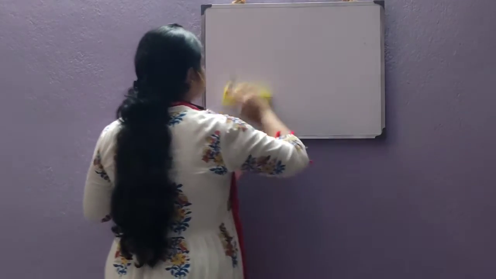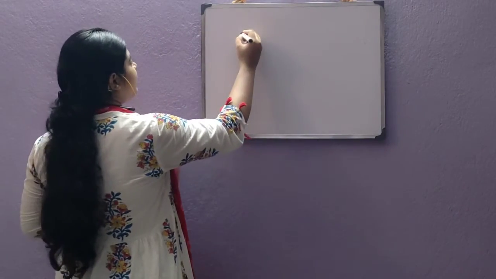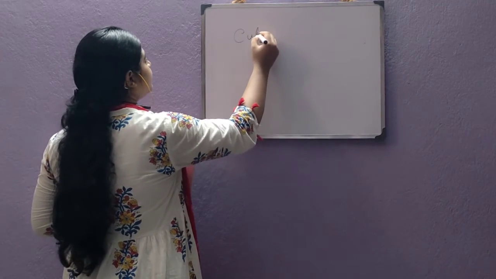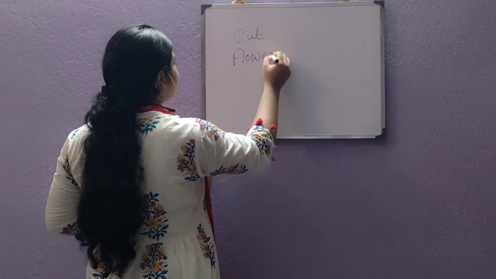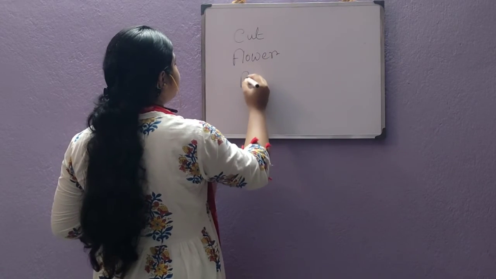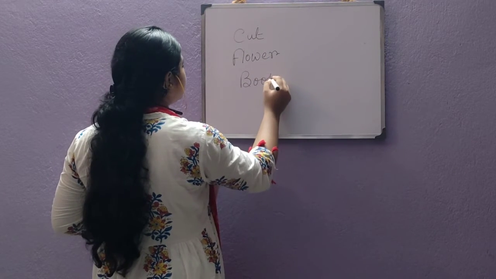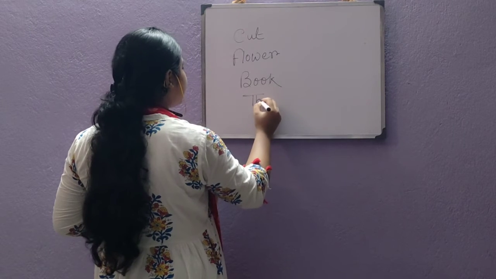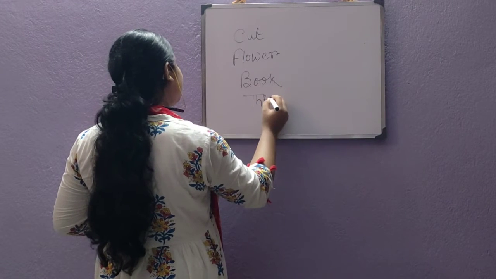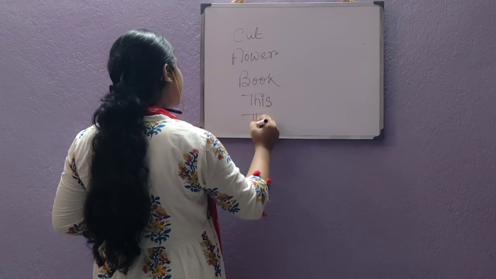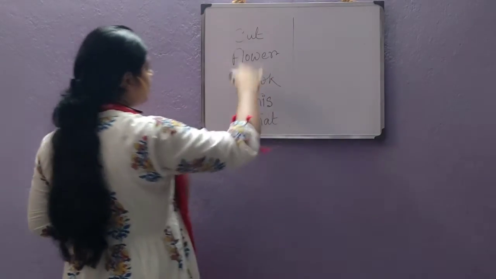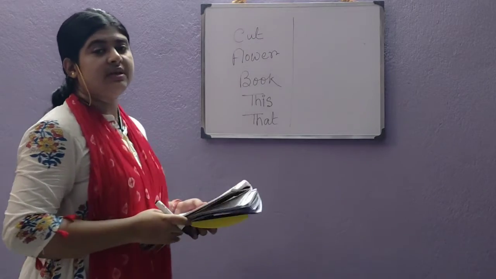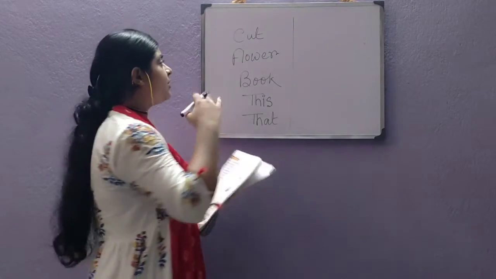Suppose I am writing a few words: cup, cup, flower, flower, then book, book. Similarly, I am writing this, this, that, that. Now, assume that these words are singular. Now, I want to write the plural forms of these words also.